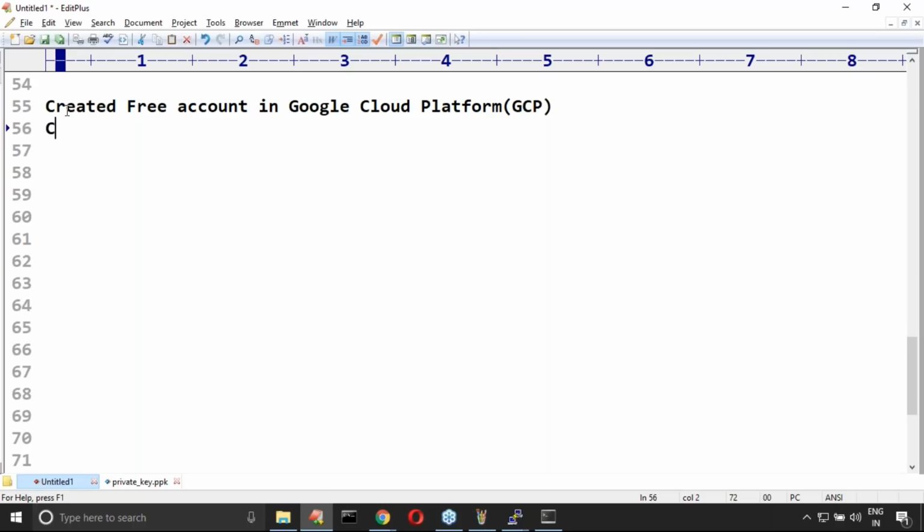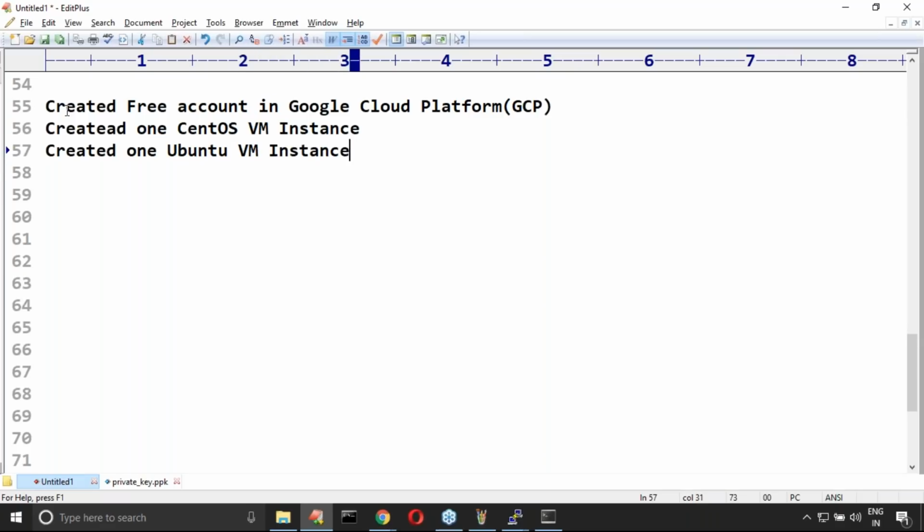This is GCP. This is the first thing I did. After that, I created one CentOS virtual machine instance. Next, I created one Ubuntu VM instance. I did these activities, right?